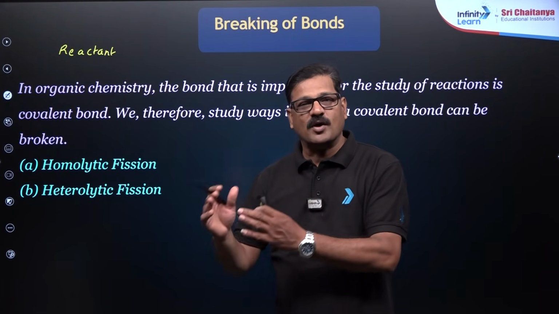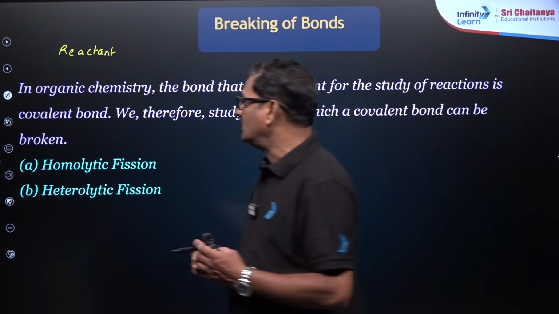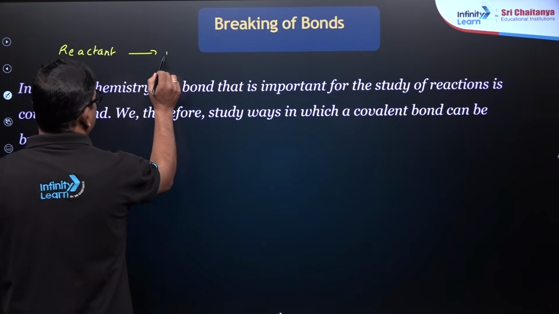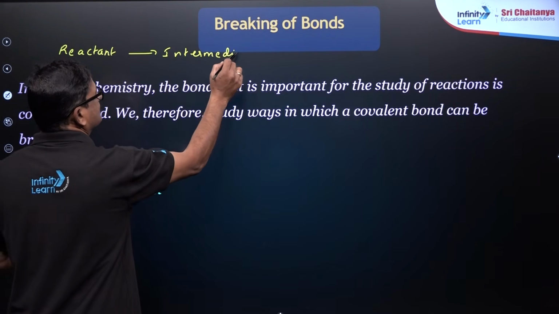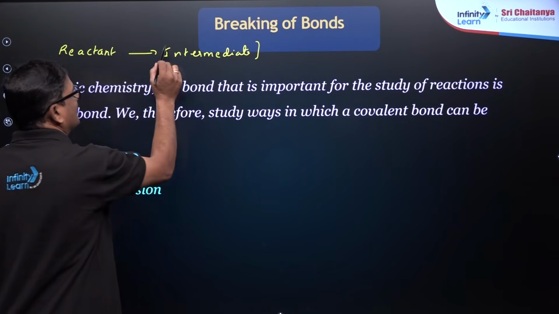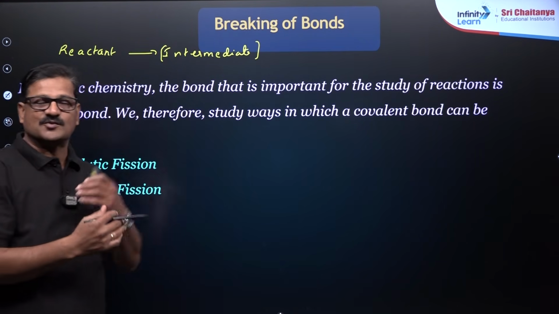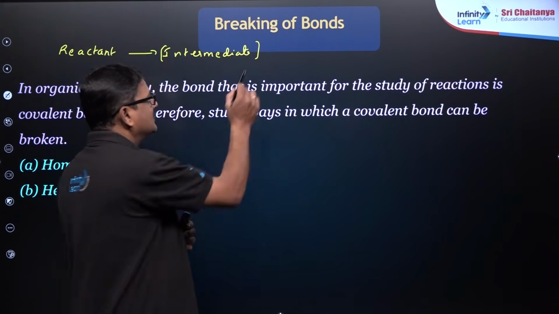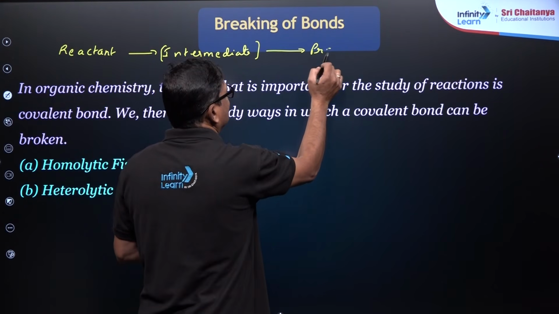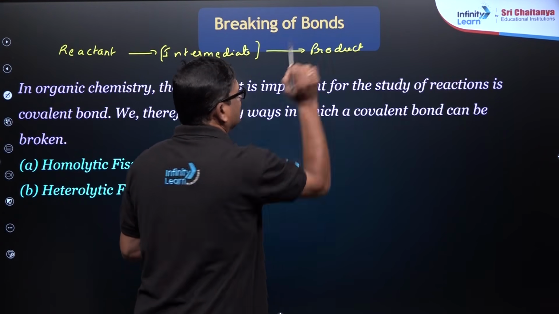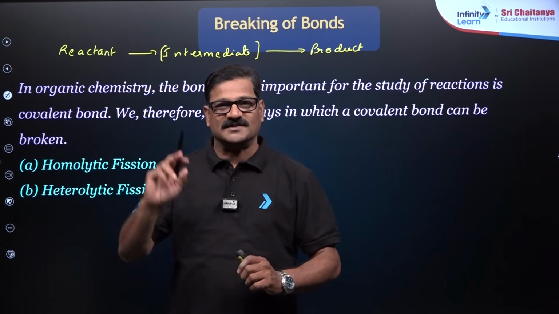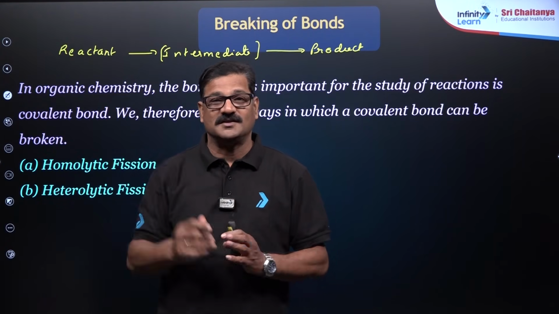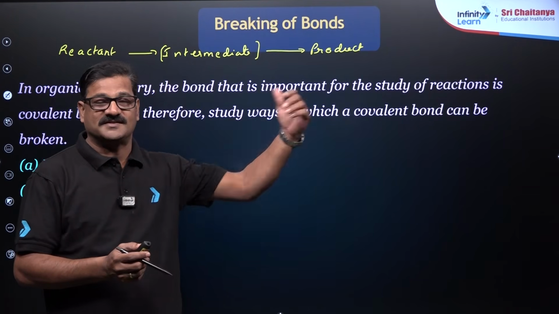So, those old bonds have to be broken in the molecule so that it gives the intermediate, and that intermediate is going to change to the product. So, in this scenario, the reactant is converted to the product. In the reactant, old bonds are broken. In the product, new bonds are established.